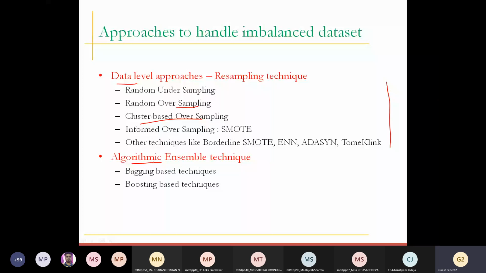They have the logic to deal with the data in such a way that, with the mechanism they have inside, they automatically remove this bias part. That's why it is known as an ensemble technique, and this is known as a data level technique. In all these techniques, we are definitely going to see how they manipulate or deal with the data.